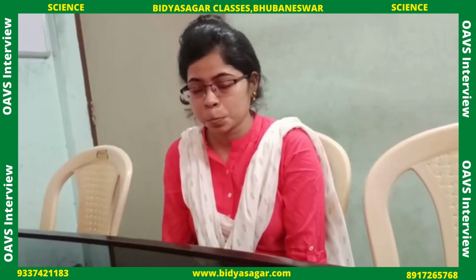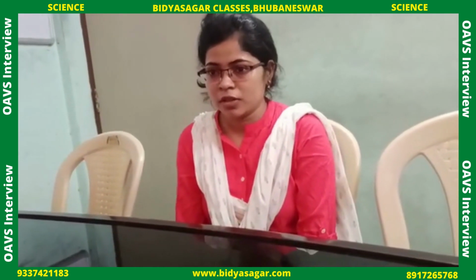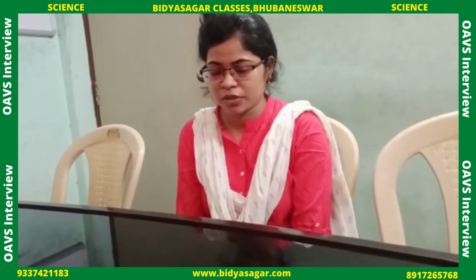What are the types of chemical reaction? Ma'am, chemical reactions are divided into 4 types: displacement reaction, double displacement reaction, oxidation-reduction, and combination reaction. That makes 5 types. Decomposition reaction is another type. What do you mean by exothermic reaction? An exothermic reaction is one in which energy is released. Respiration is an example of an exothermic reaction.